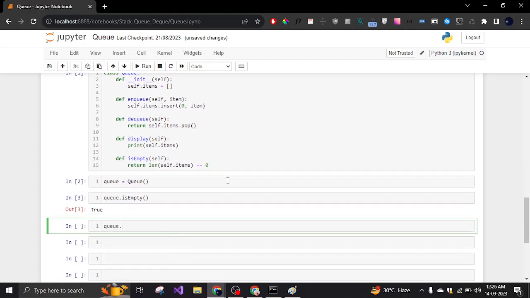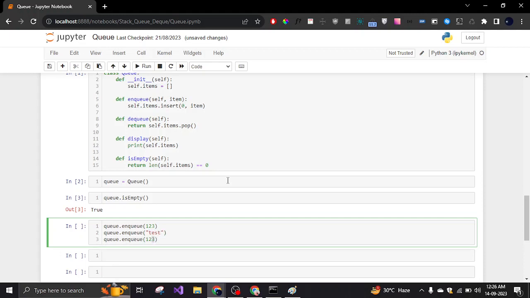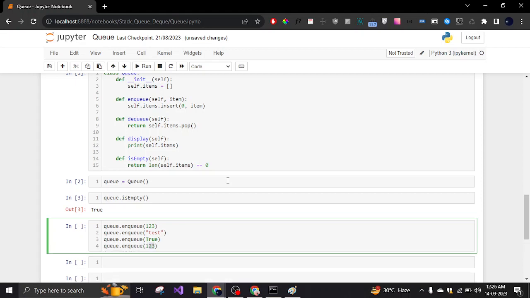Like for example, I want to add 1, 2, 3 and another thing. You can add any kind of item to it. Doesn't matter any kind of data type. You can even add classes, objects, and anything that you like to it. So again, we are going to add basic data types, like for example strings, and this is test. Then we're going to add another one which is a boolean, and then we can add another one which is a decimal 1.2, right?